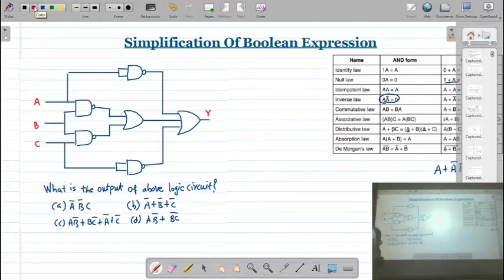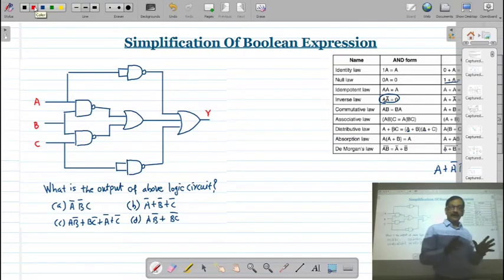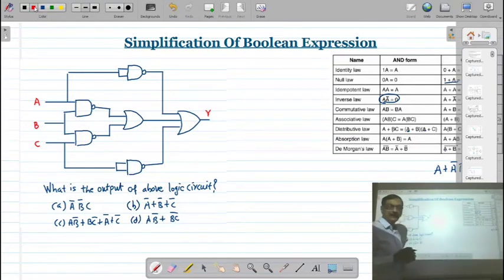So first of all, we have to write the expression for the y, and then we apply the Boolean law for this expression, and you can simplify. So how to write the expression for the y? One by one, you have to write what is the output of each gate. Correct? So here for this gate, A variable is there, and the B is also at the input of this.